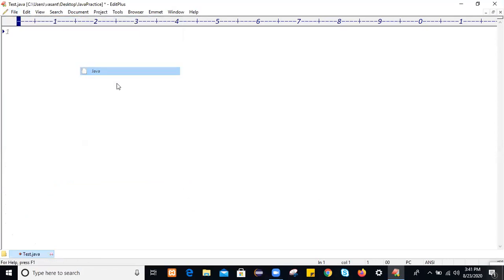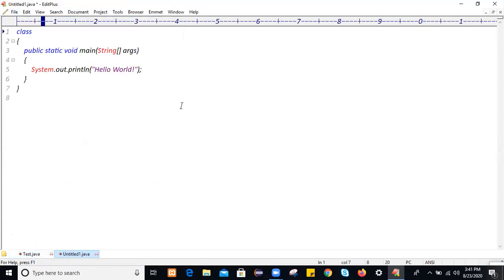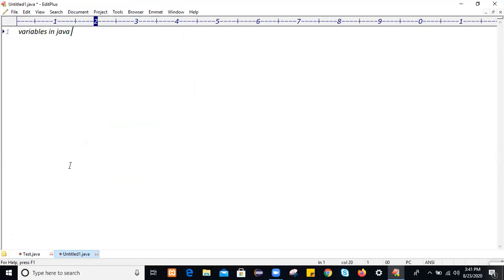So in this session we'll discuss local variable. So what are the variables in Java? We have different kinds of variables in Java: local variable, similarly static variable, then we have instance variable, and then reference variable.